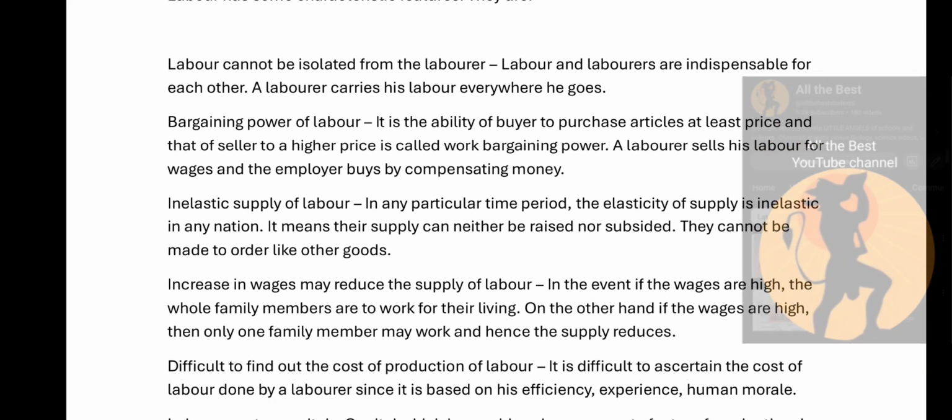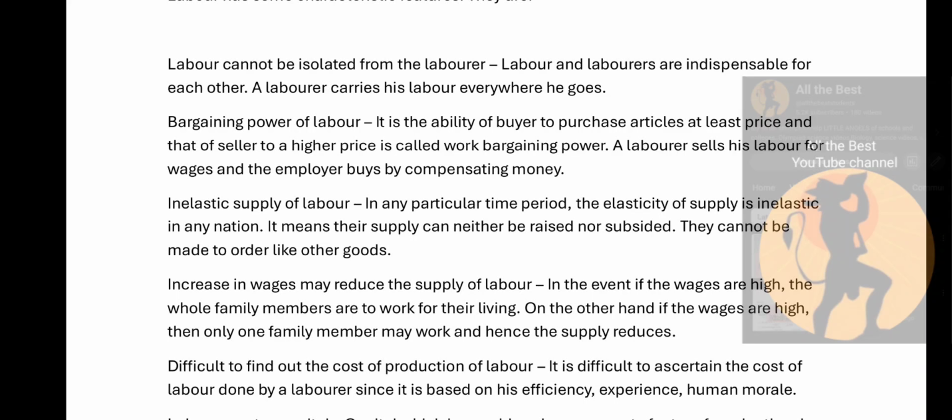Bargaining power of labor. It is the ability of buyer to purchase articles at least price and that of seller to a higher price is called bargaining power. A laborer sells his labor for wages and the employer buys by compensating the money.